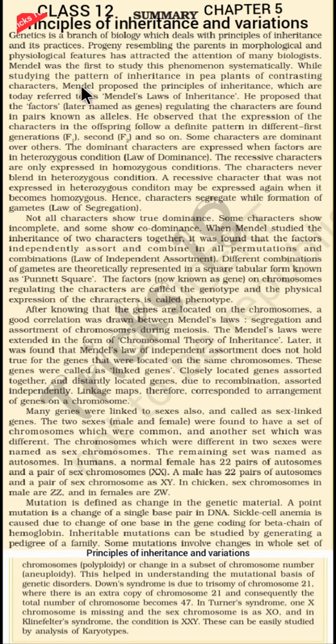While studying the pattern of inheritance in pea plants of contrasting characters, Mendel proposed the principles of inheritance, which are today referred to as Mendel's laws of inheritance. He proposed that the factors, later named as genes, regulating the characters are found in pairs known as alleles. He observed that the expression of the characters in the offspring follows a definite pattern in different generations, first, F1, second, F2, and so on.